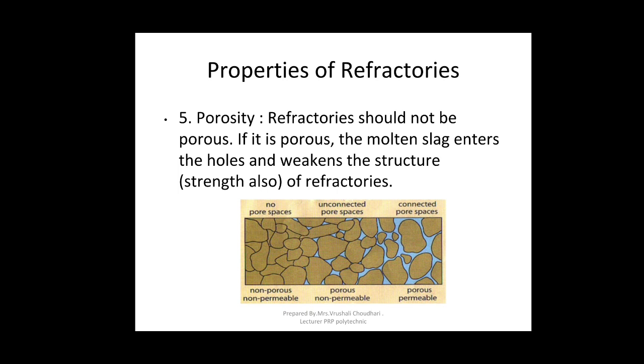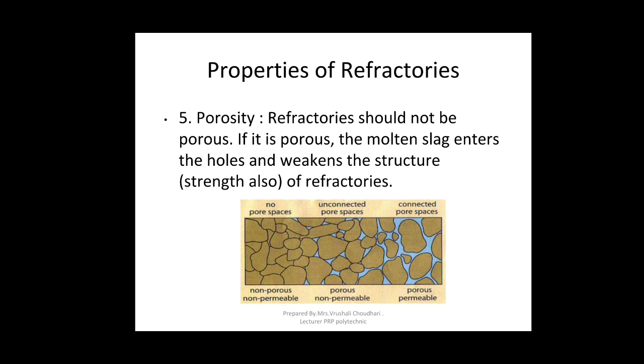Another one is smaller pore size. That is called porous, but it has unconnected pores. Here, connected pores, so any liquid medium can pass easily through the porous medium. It will not pass through the non-porous medium.